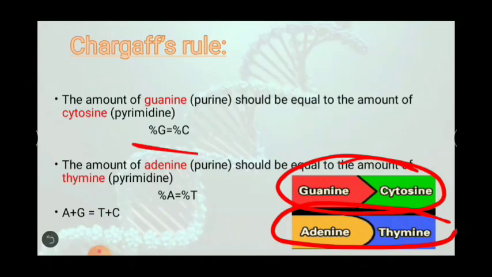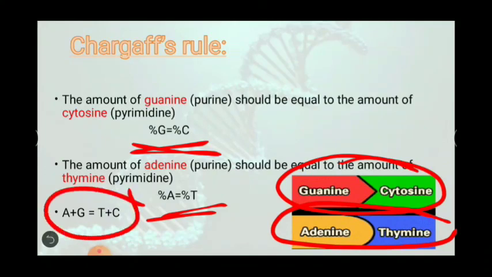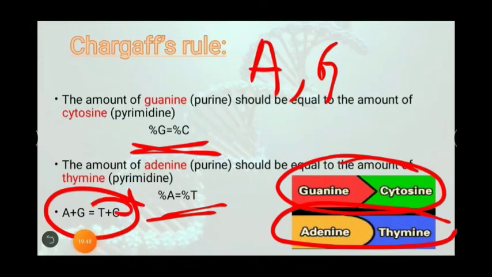So you can see the percentage of guanine will be equal to the percentage of cytosine and the percentage of adenine will be equal to the percentage of thymine. So we can easily see that A plus G, that is purines. You know now purines. What are the purines? That is A and G. So the sum of purines equals the sum of pyrimidines. So in a particular DNA, purines are always equal to pyrimidines.